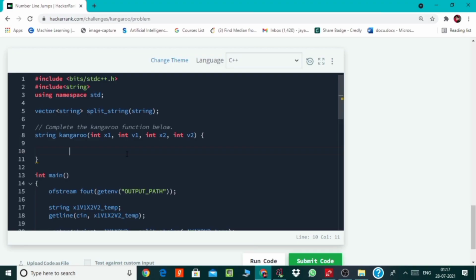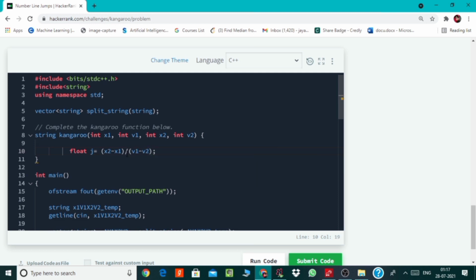As we have to check if j is a positive integer, I'll store it in a float and then check it against its integer. So let's first store it. Float j is equal to x2 minus x1 divided by v1 minus v2.